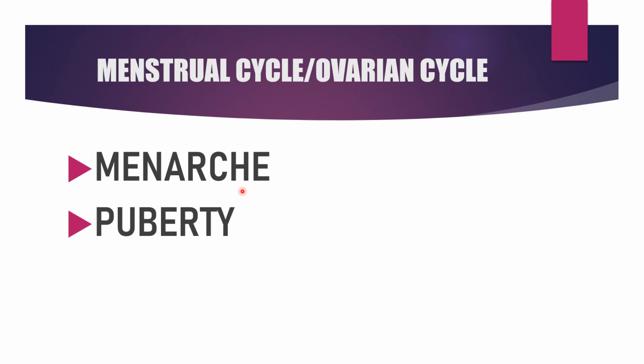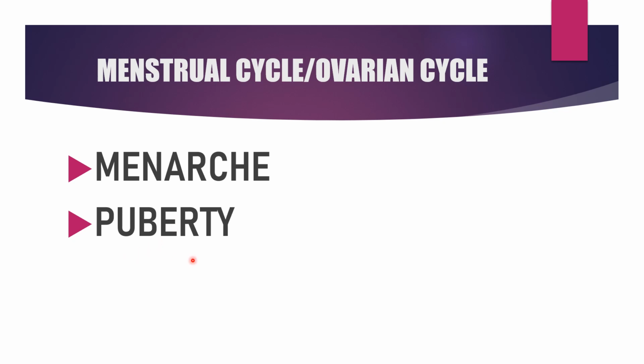What do you mean by menarche? Menarche is the time of puberty and the starting phase of menstruation. The first day of menstruation in a female is called menarche. This menarche links with the word puberty.